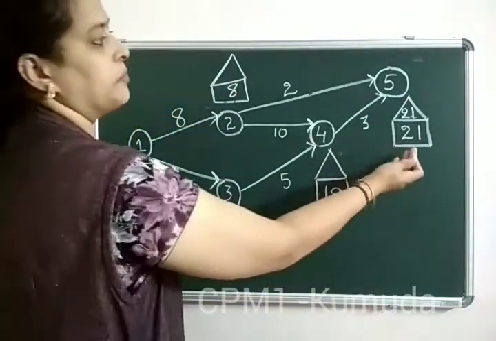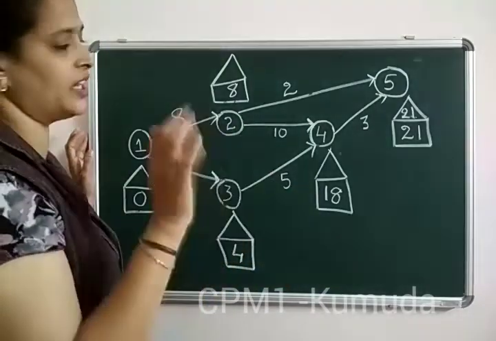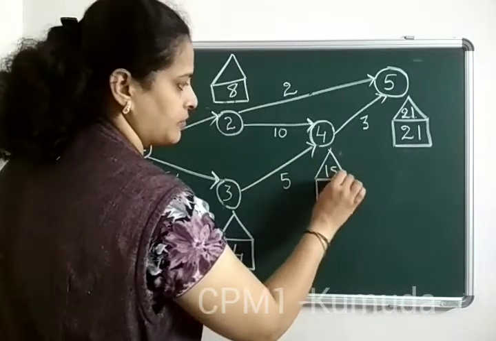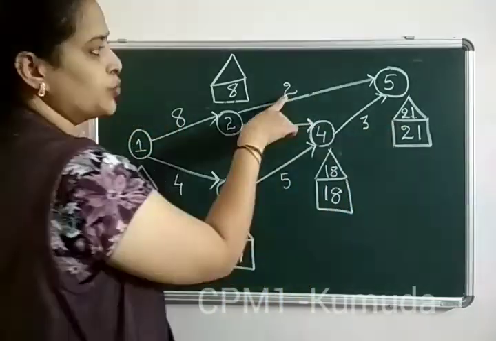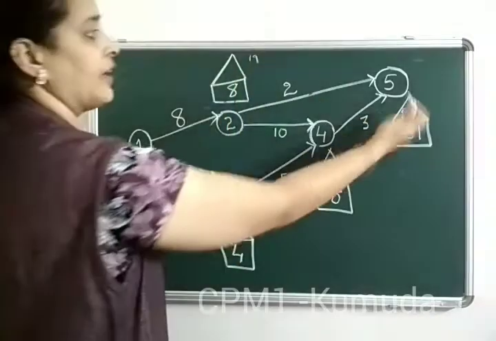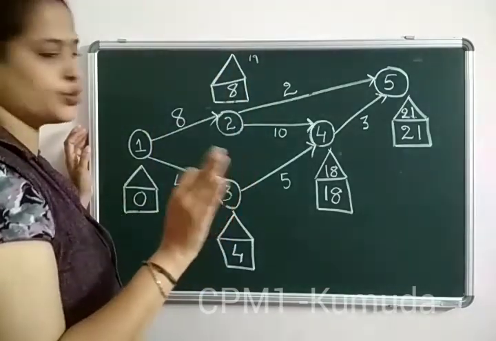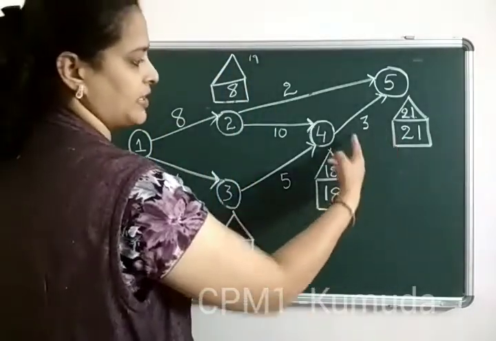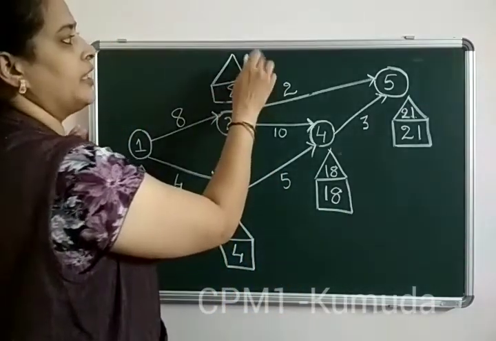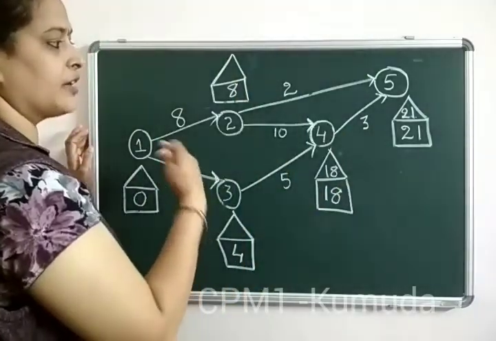And now we come back by doing subtraction. Whenever we are coming back, we are supposed to choose the least. So now 21 minus 3 gives me 18. 21 minus 2 gives me 19, but I will not write it since I can also come back in this route. So 21 minus 3 gives me 18, 18 minus 10 gives me 8. Compared to 19 and 8, the least value is 8. So always while coming back, we subtract and choose the least value.